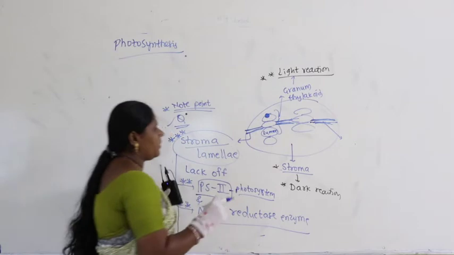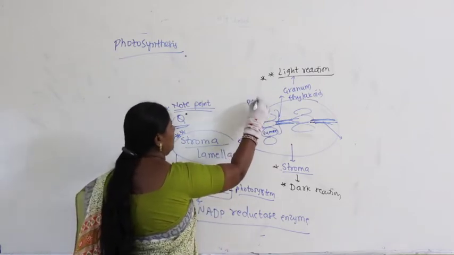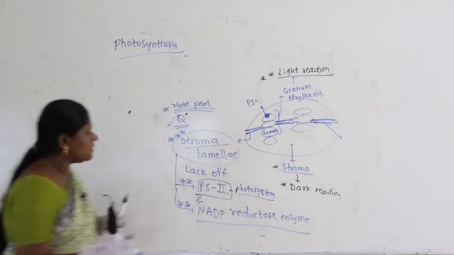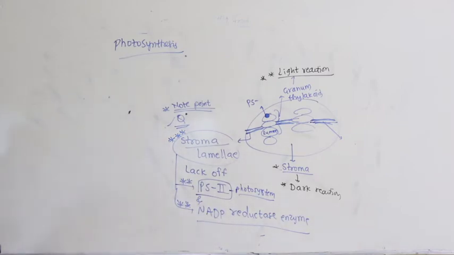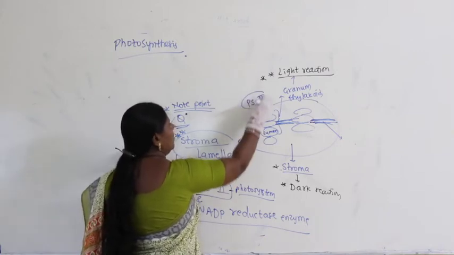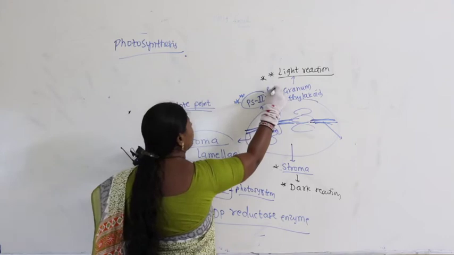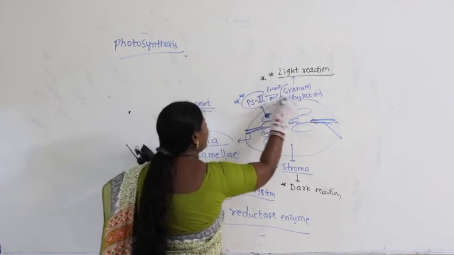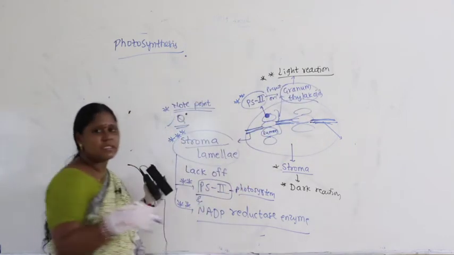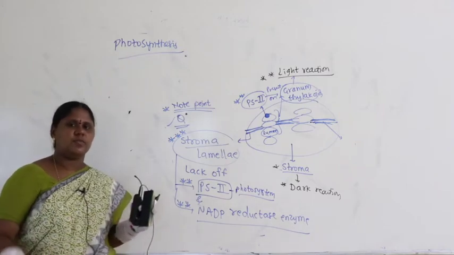Try to remember, this is PS1. Yeah, this is PS2. PS2 is present where? Present on granum thylakoid. What is PS2? What is PS1? We will study in the continuation of the classes.